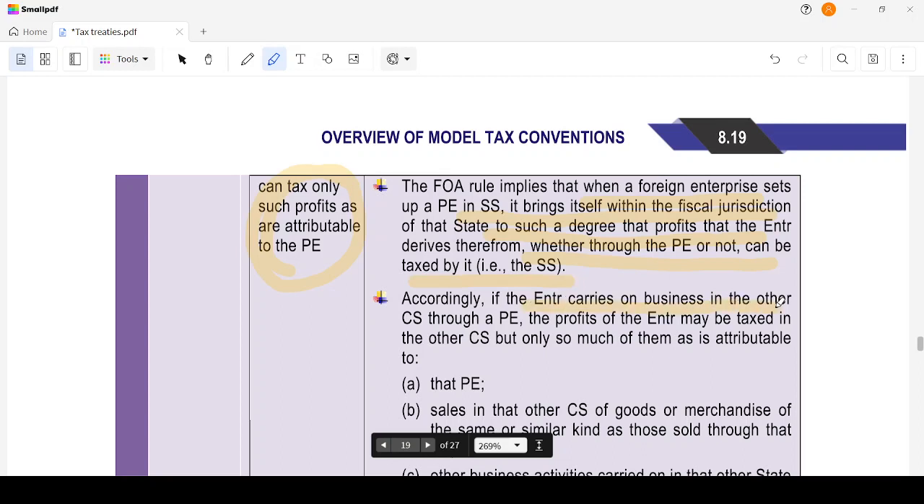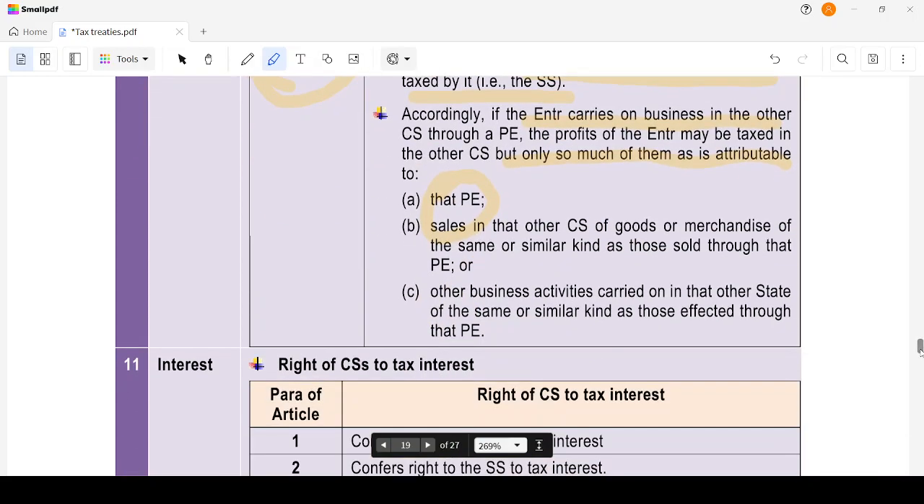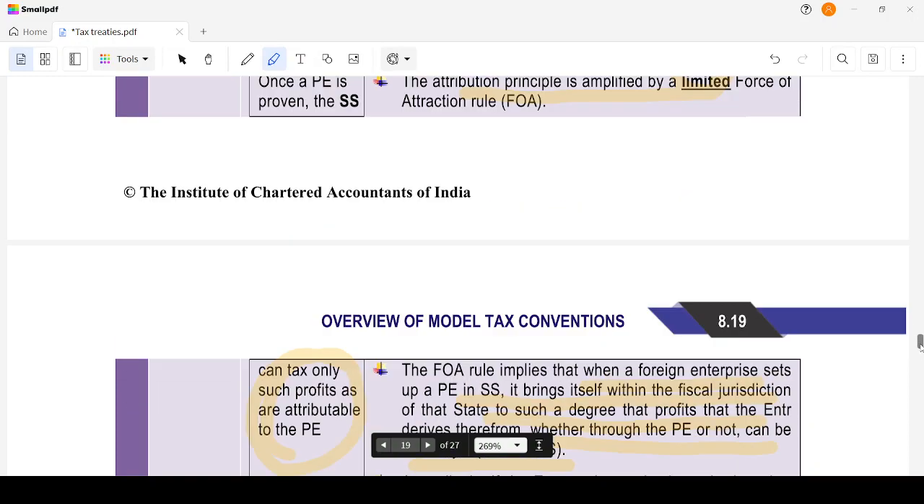Accordingly, if the enterprise carries on a business in another contracting state through a PE, the profits of the enterprise may be taxed in the other state, but only so much of them as is attributable to that PE, and to sales in that other contracting state of goods or merchandise of the same or similar kind as those sold through that PE. So either it can be directly through the PE or sales affected by the other country's PE, but similar goods should be sold there, or other business activity carried on in the other state as those affected through the PE. So any other business activity affected in that state. Okay, this is what is covered under the UN model.